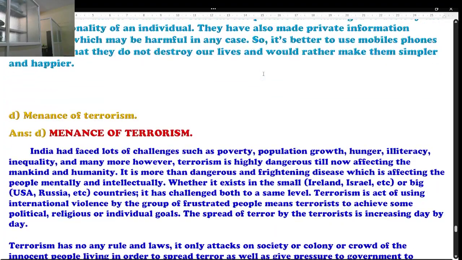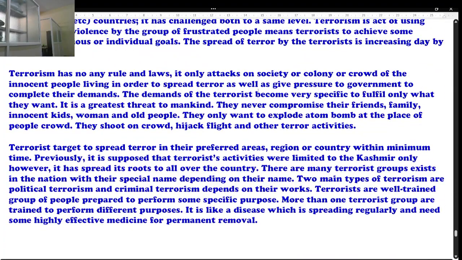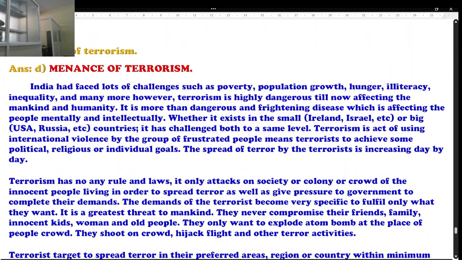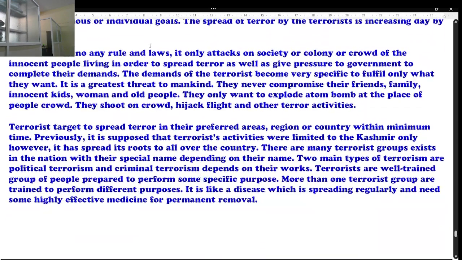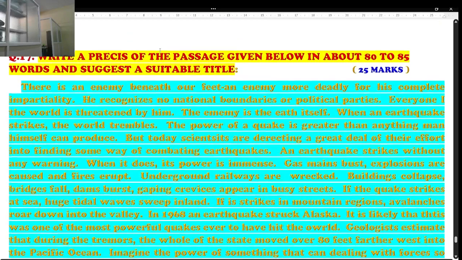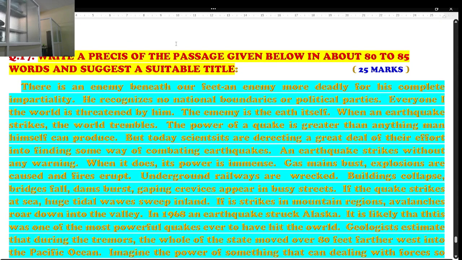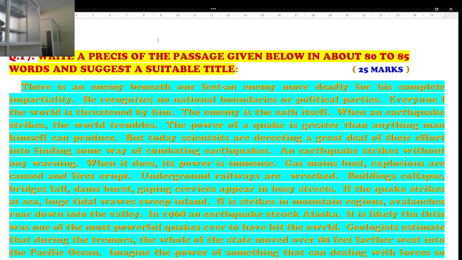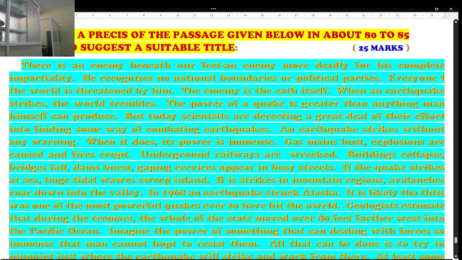And the last one was D. Out of 4 essays, you can attempt any one. The last one is menace of terrorism. We say menace of terrorism, the threat of terrorism. I have written here in my own ways. And question number 17, the last question, is always precis writing. For precis writing, we have a separate page, within which you are supposed to write. Read the passage very carefully. I'm going to make a separate video on precis writing.